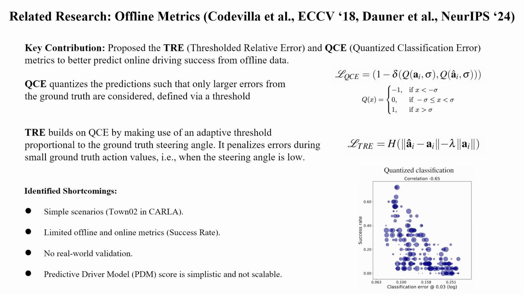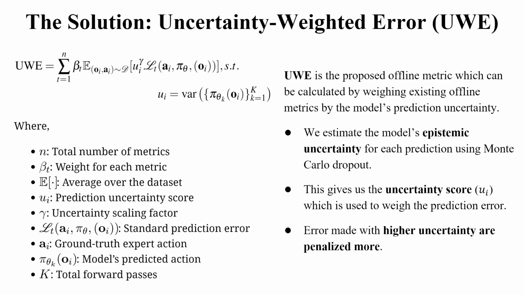The key prior work introduced the TRE and QCE metrics to predict online success. However, its validation was limited to simplistic towns. It only measured the final success rate, and it only considered the steering action, ignoring the complexity of holistic driving performance. We hypothesized that the most dangerous online failures occur in rare or challenging situations, precisely when the model is most uncertain about what to do.